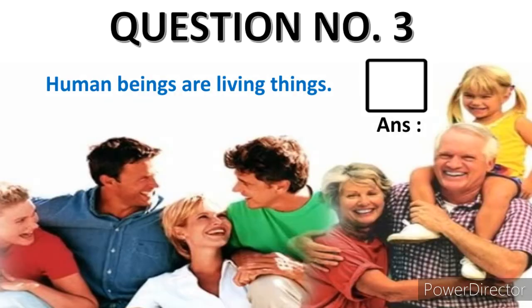Okay. Question number 3. Human beings are living things. Okay, this we have learned in our syllabus. In 3rd standard also we have learned, 4th standard also we have learned. Human beings are living things. Yes or no? If yes, put a tick. If no, put a cross mark in the box. Okay. That means the box which you will make in your notebook, there you have to put.